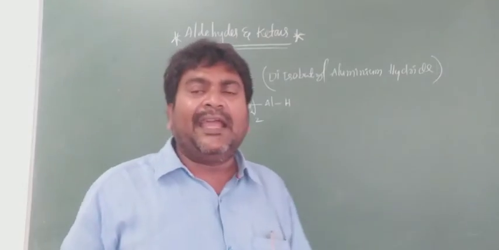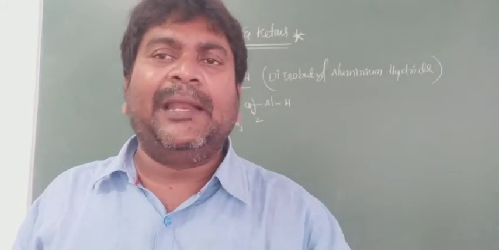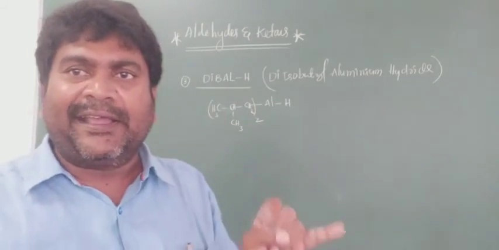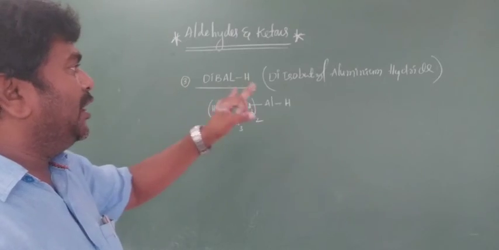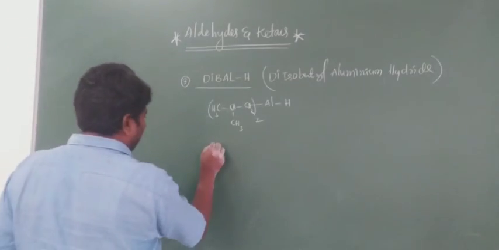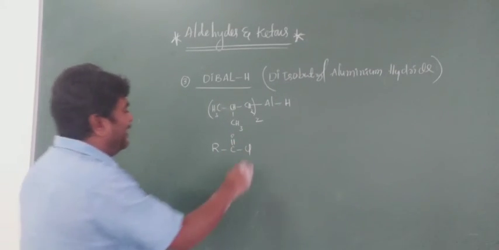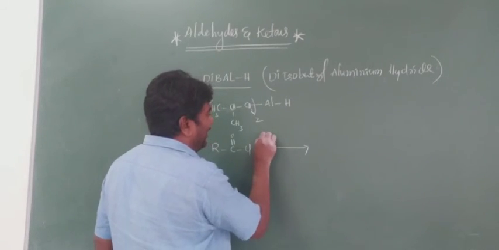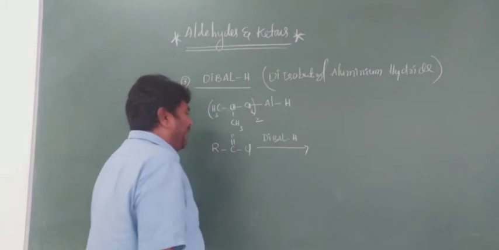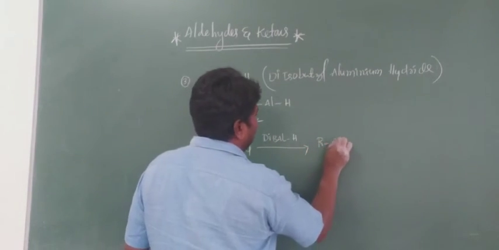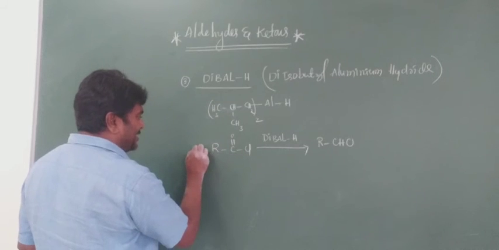So these are only aldehyde preparations. What is the first one? The first one is the Rosenmund reaction with the help of Lindlar's catalyst. The second one is the Stephen reaction. The third one is DIBAL, which means diisobutyl aluminium hydride. Suppose R, C double bond O, Cl, an acyl halide, with DIBAL-H, you will get RCHO, the aldehyde. This is the general equation.